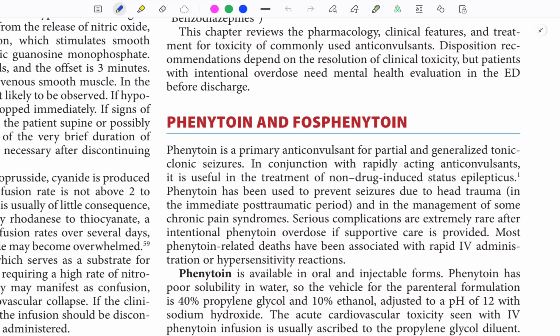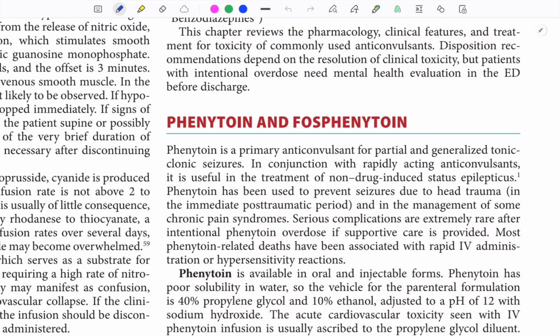Adjusted to a pH of 12, which is highly alkaline, with NaOH. So 40% propylene glycol and 10% ethanol is used, and sodium hydroxide is added to make it water soluble.